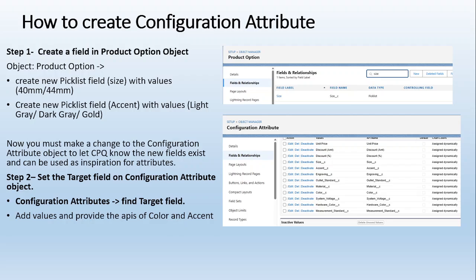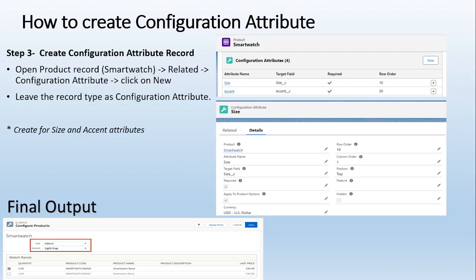The second thing is that because I set the target in the configuration attribute, I have added the API names of the fields I have created into the target fields. This is the second step I have created. And the third step, now I'm going to create the configuration attribute record. Just these steps. Now I have created the configuration attribute.